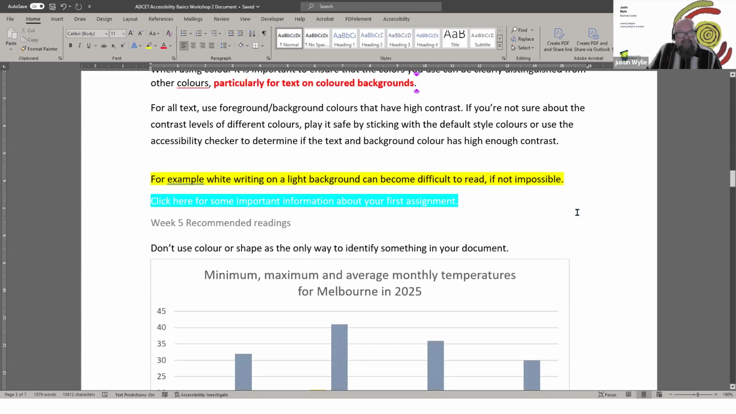So we've got some examples here of some texts that can be problematic. So white writing on a light coloured background will come up with a colour contrast error for accessibility because it makes it difficult to read for some people. And even picking things like highlight colours, you need to be aware that if you're highlighting something, that you're choosing a colour that is not going to cause issues for people accessing it, with colour, with vision issues.